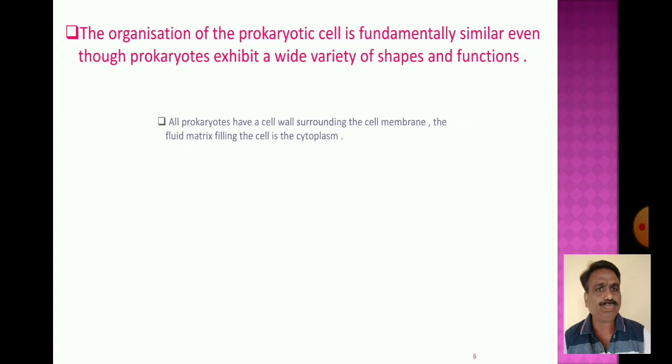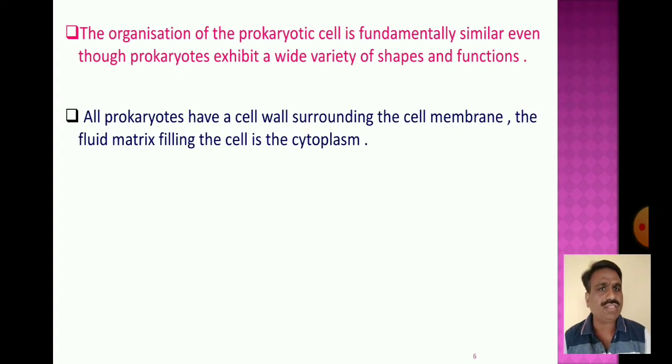All prokaryotes have a cell wall surrounding the cell membrane.